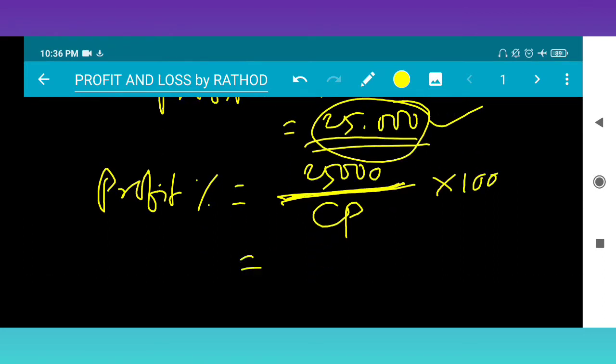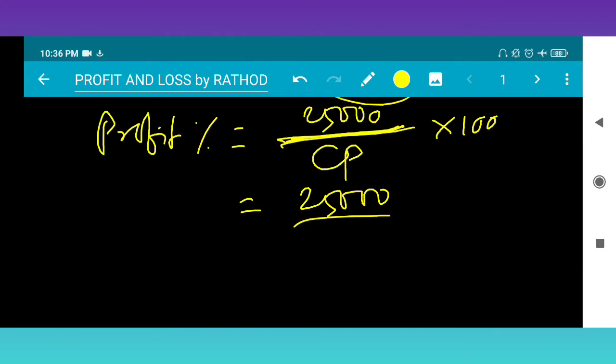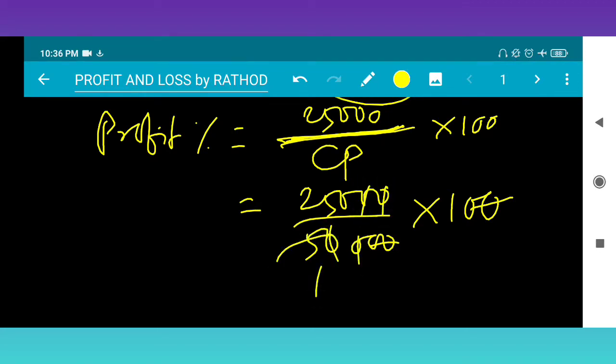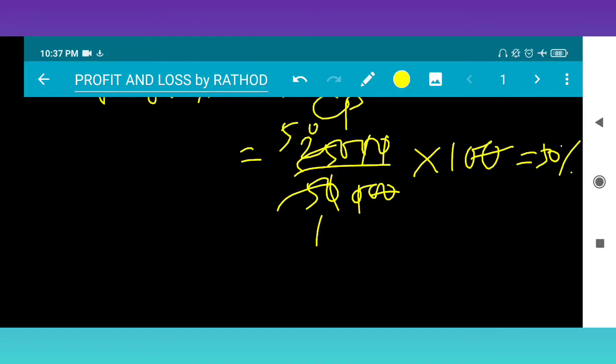So 25,000 is the profit, and how much is the cost price? Cost price is 50,000, into 100. So this 0 gets cancelled, this 0 cancelled, this 0 cancelled. So 5 twos are 10, 5 fives are 25. There is a profit percentage of 50%. Okay, have you understood this one? So our formula for profit percentage is profit upon CP into 100.